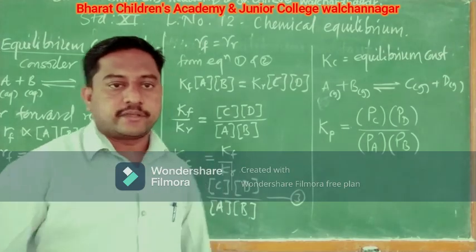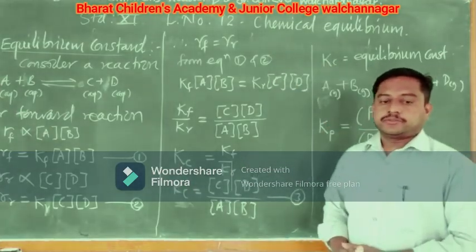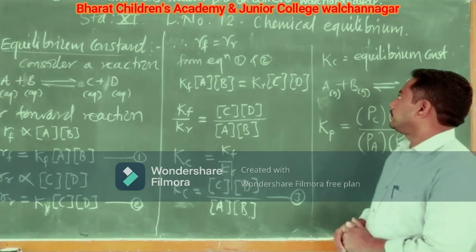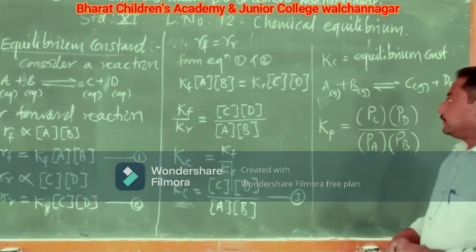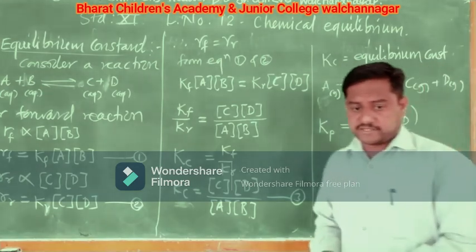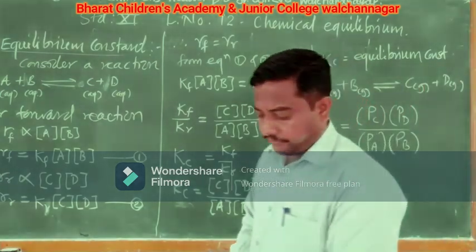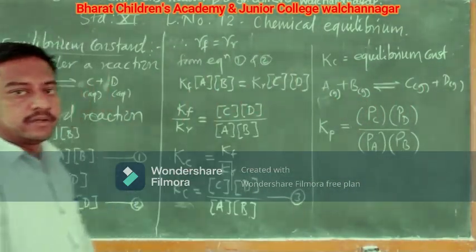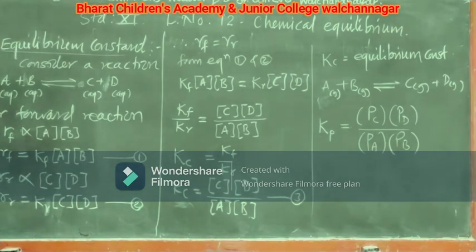This is Kp. So let us stop here for today. This is how we get Kc and Kp. In the next video, we are going to see if the reaction becomes A plus B.